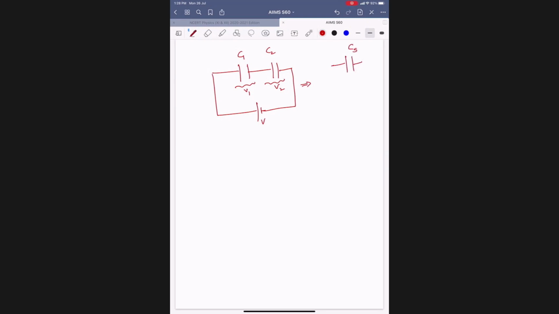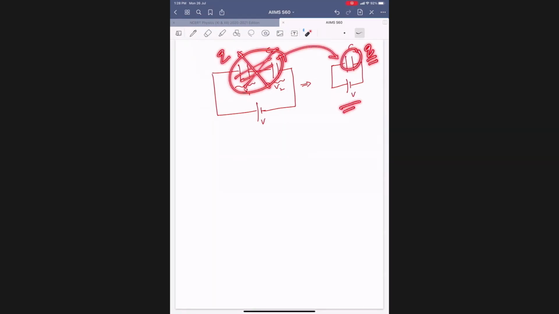I will replace them with a single series equivalent capacitor. These capacitors are storing the same charge Q. I will replace them with a single capacitor which will hold the same charge when connected to the same battery.